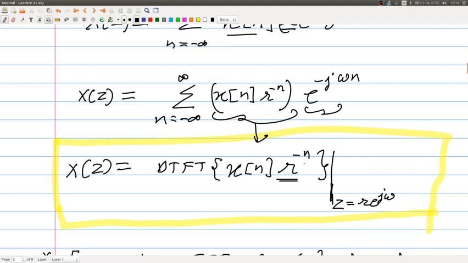So it should be possible for some signals at least that I multiply x[n] with r to the power minus n, and then the DTFT would exist, and so the summation would exist. So I am actually compensating for the divergence of x[n] by multiplying by a term r. So if the signal is diverging faster, I would require r to be larger. So my region of convergence has to be adjusted as per the value of this r.